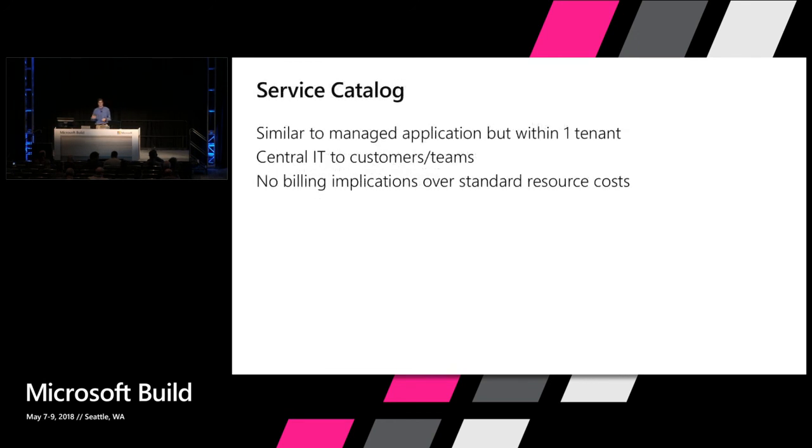Service Catalog is essentially the exact same scenario, but within a tenant. So rather than an ISV and a customer, think of it as a central org within a company, maybe a central department, that offers it to their customers. And it could be now very specific to the customer environment. So you could say, I'm going to offer SharePoint in the domains that make sense.